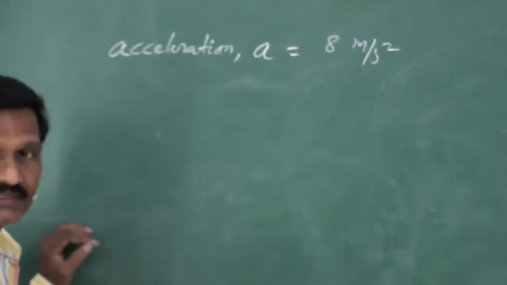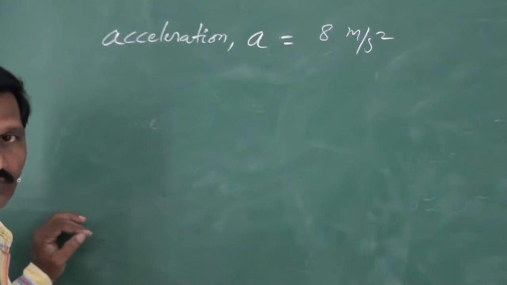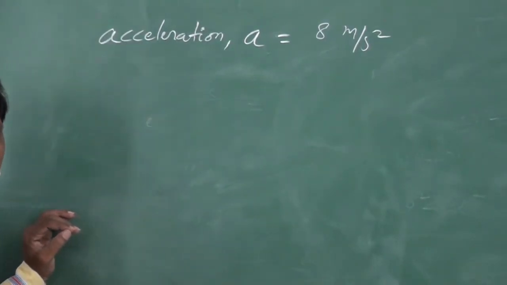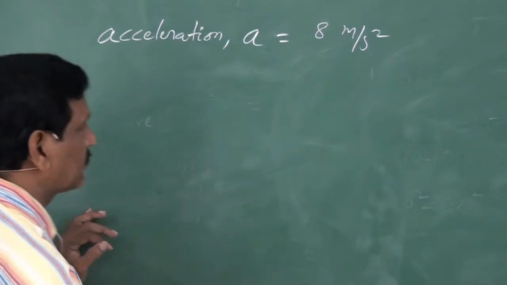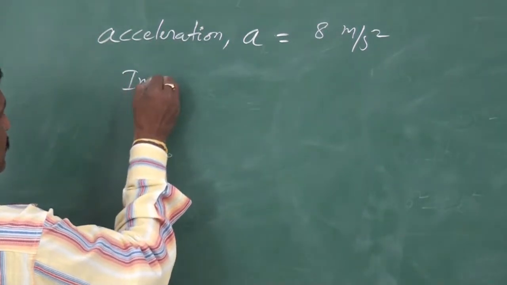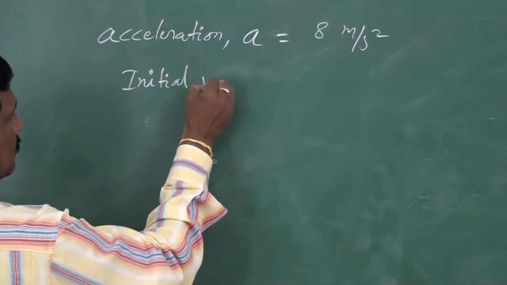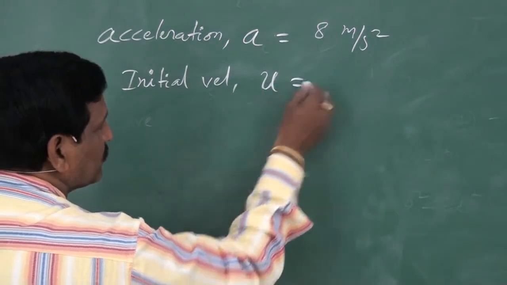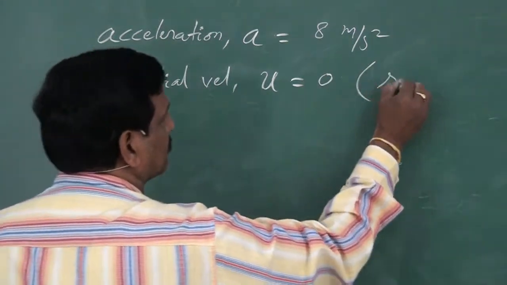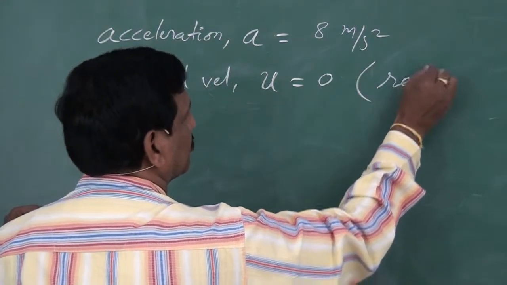Starts from rest means initial velocity is 0. When there is no velocity, the body will be at rest. So initially the body is at rest. Hence the initial velocity, generally written as u, is 0 here because the body is at rest.